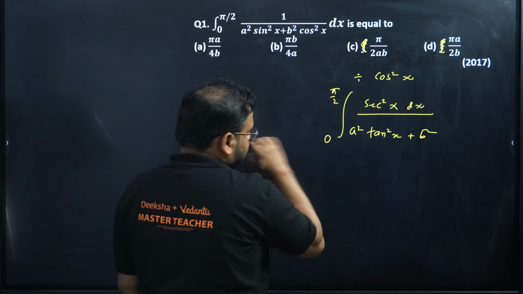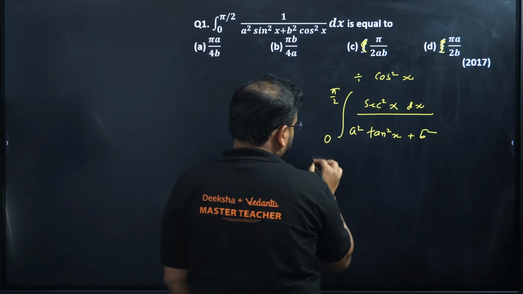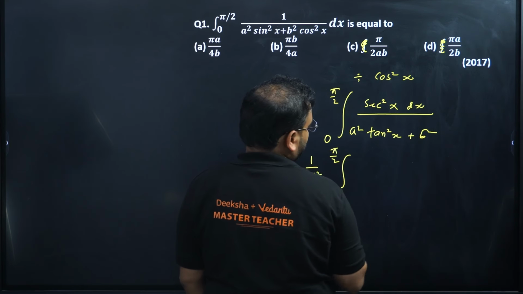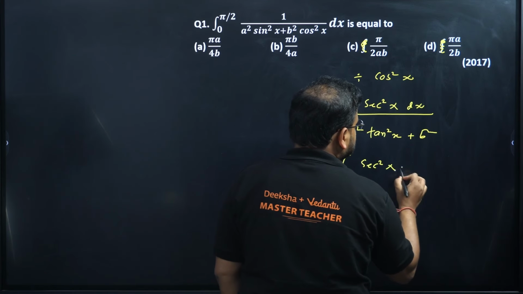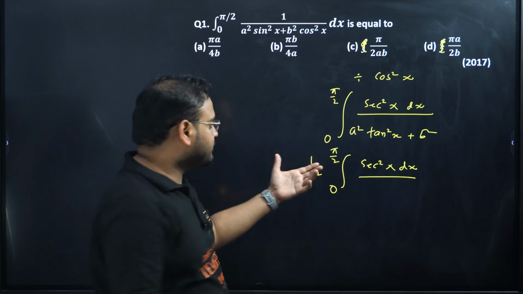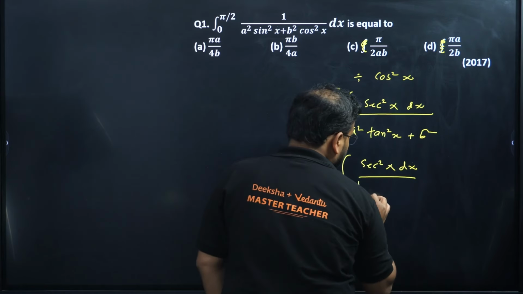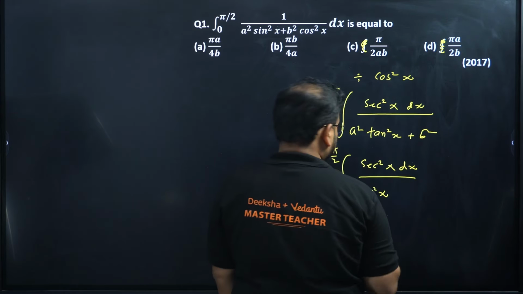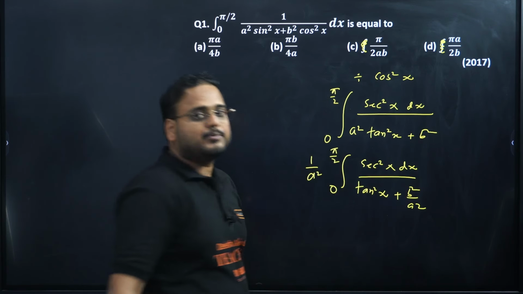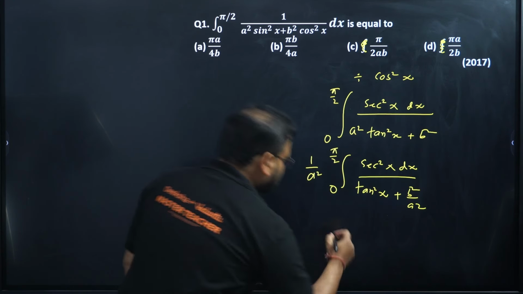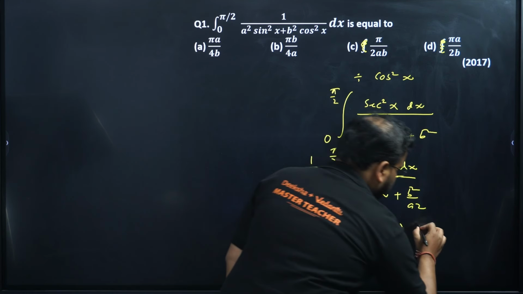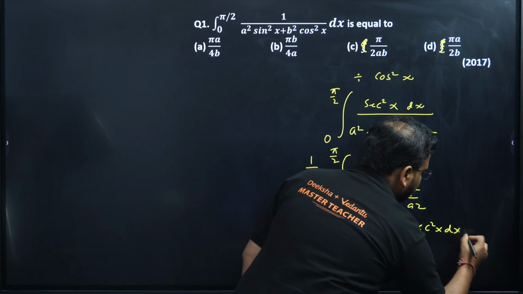Superb. We also need to take this a square common, so I'm going to just do that. The limit continues with the same values, upper limit, lower limit, sec square x dx. Why? Because we are making the coefficient of the variable free. It has to be only one, that's why tan square x, and over here I have b square upon a square. Next comes your substitution and change of limits. Take this out. Tan x is going to be t. It means your sec square x dx will be dt.